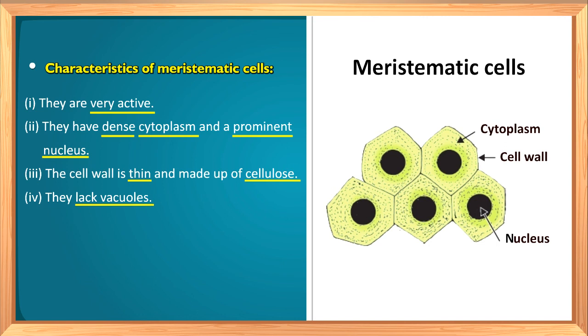Since the meristematic cells keep on dividing their entire life, that is why they do not need to store substances. And this is the reason that meristematic cells lack vacuoles. Right? Let us understand this again. The meristematic cells keep on dividing their entire life and that is why they do not need to store substance. And this is the reason that meristematic cells lack vacuoles.